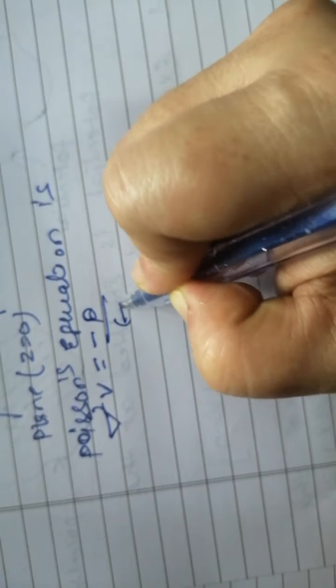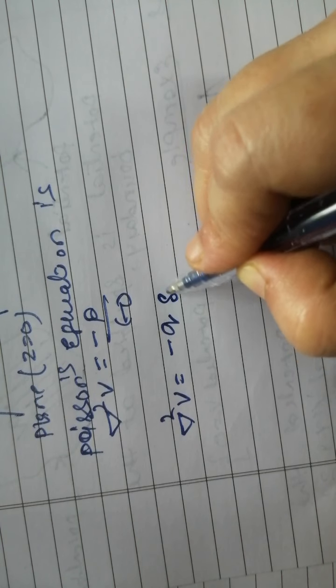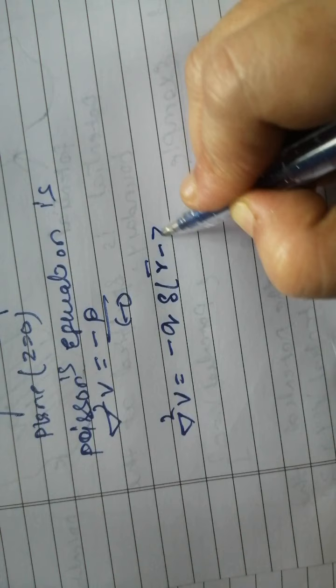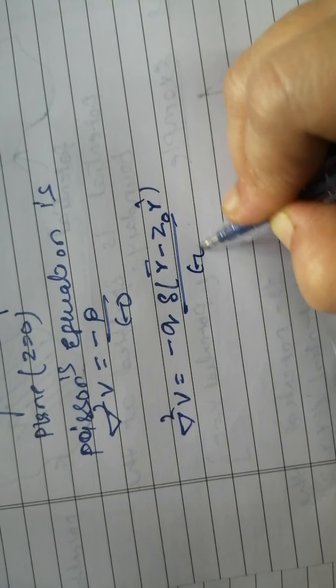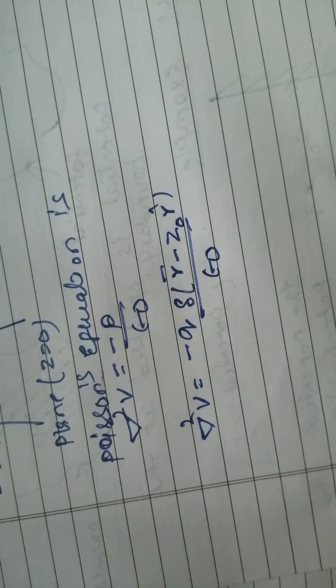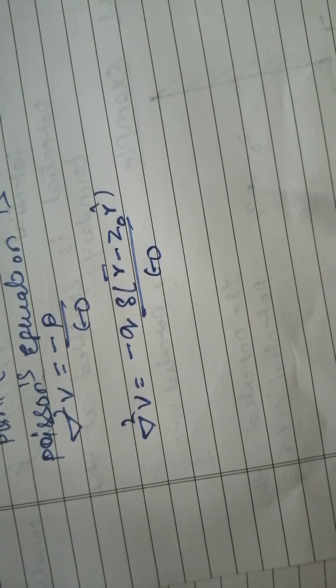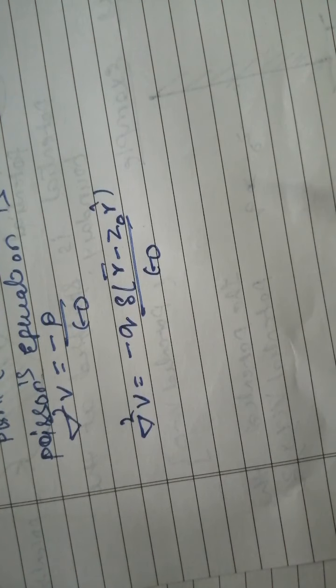So inside this volume, Poisson's equation is del square V is equal to minus rho by epsilon naught, which can be written as del square V equal to minus Q delta of r vector minus z naught r cap by epsilon naught. The potential V is equal to 0 at z equal to 0. And now I want to find the potential V of x, y, z at other points.